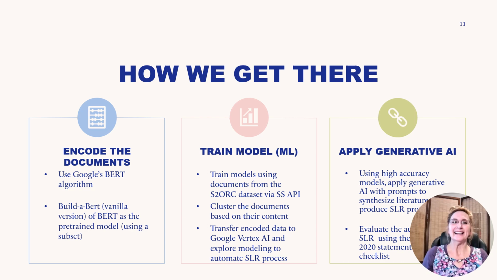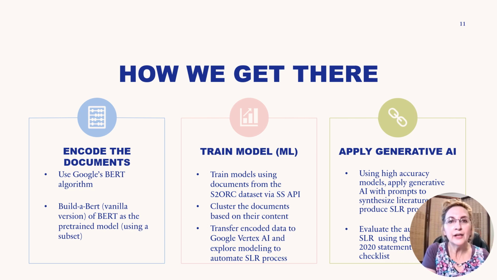Now, how do we get there? Okay, so this is the big audacious plan. I'm not here yet, but this is my next step in the process. I'm going to encode these documents now that I have access to Semantic Scholar. And my plan is to use Google's BERT algorithm. I want to build a BERT, so to speak, their vanilla version, which is a pre-trained model, and I can use a subset of that.